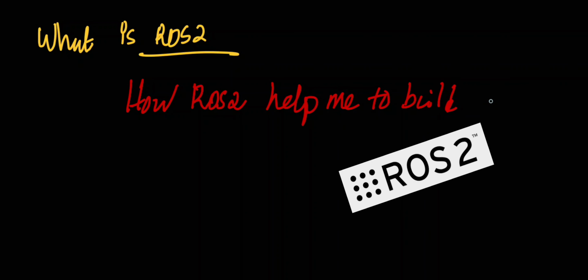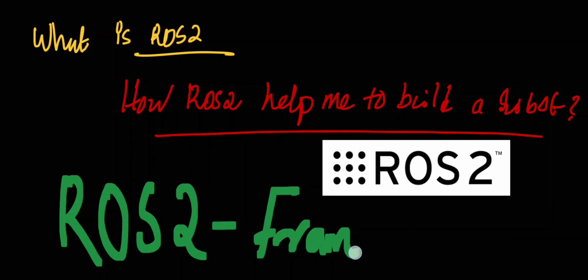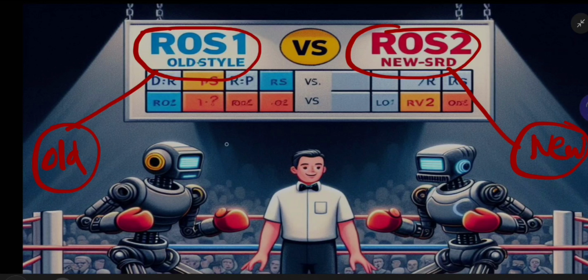We understood the definition of a robot. Now what is ROS2 and how did ROS2 help me to build such a robot? For this we have to understand the ROS2 framework. ROS means Robot Operating System. Now we have the latest release, ROS2, which is a complete revamp of the previous generation ROS1, and which added a lot of new features that ROS1 was lacking.